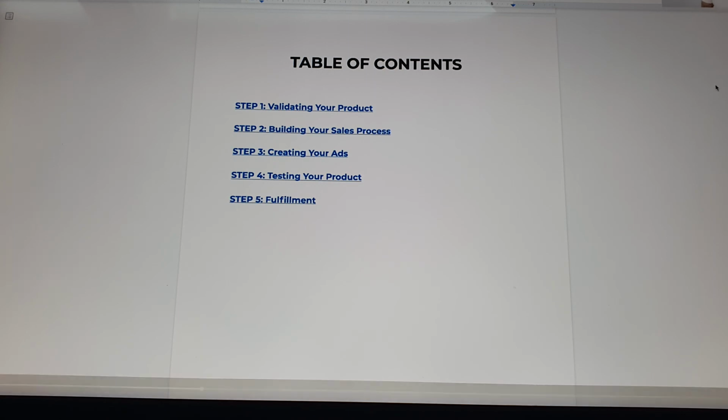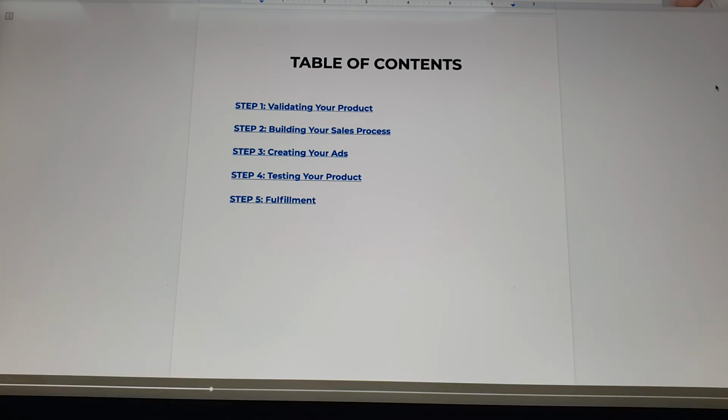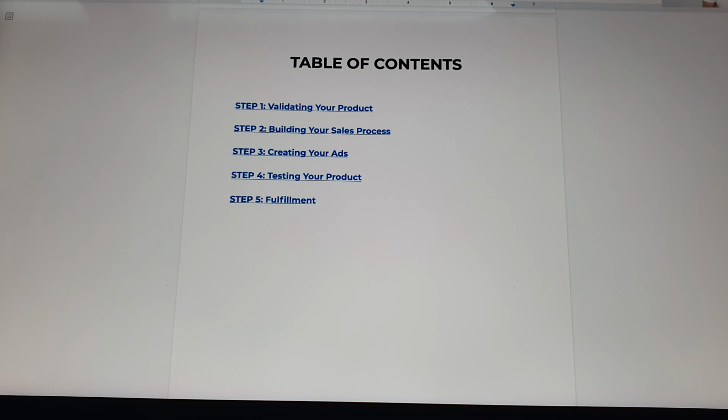Ibig sabihin, once you have this product na, ano yung sales process mo? Because sa e-commerce, hindi ikaw yung nagbibenta. Yung sistema mo yung nagbibenta sa product mo. Okay? So how can you create that sales process so that your system can sell for you? Of course, third is creating your ads.